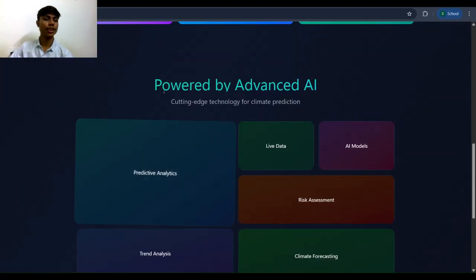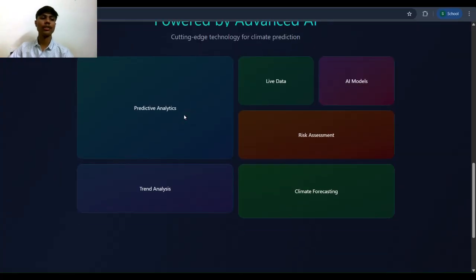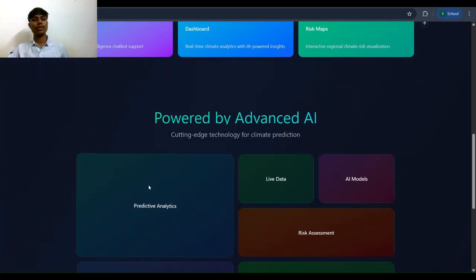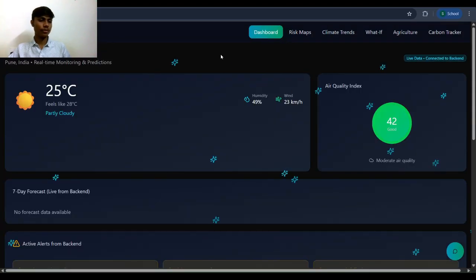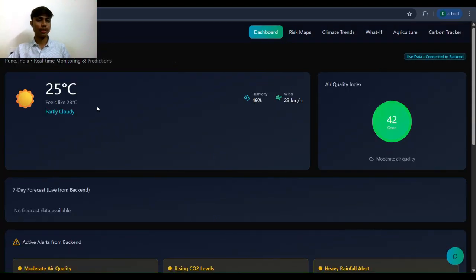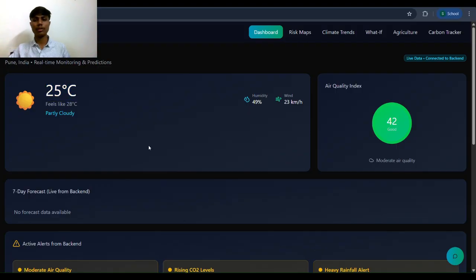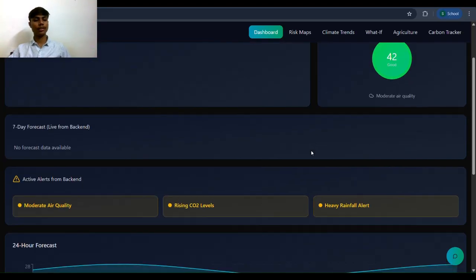Currently, it's showing the actual climate, its temperature, and humidity of Pune, India. Then there are active alerts: moderate air quality, rising CO2 levels, maybe a rainfall alert. It has the data of the last 30 days.